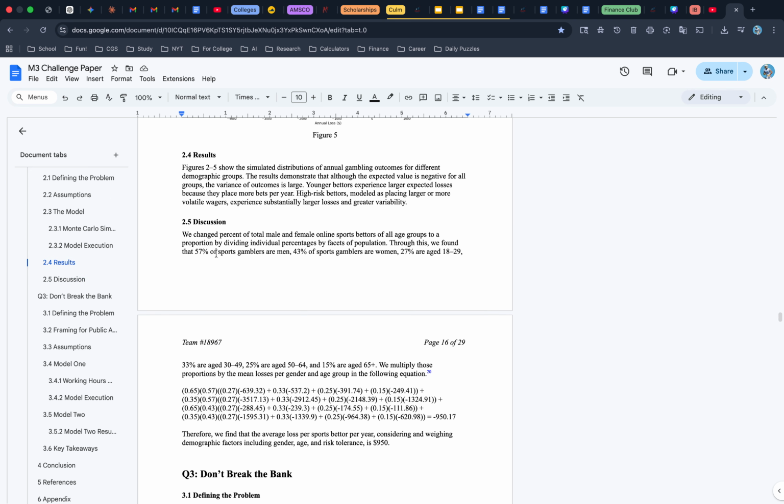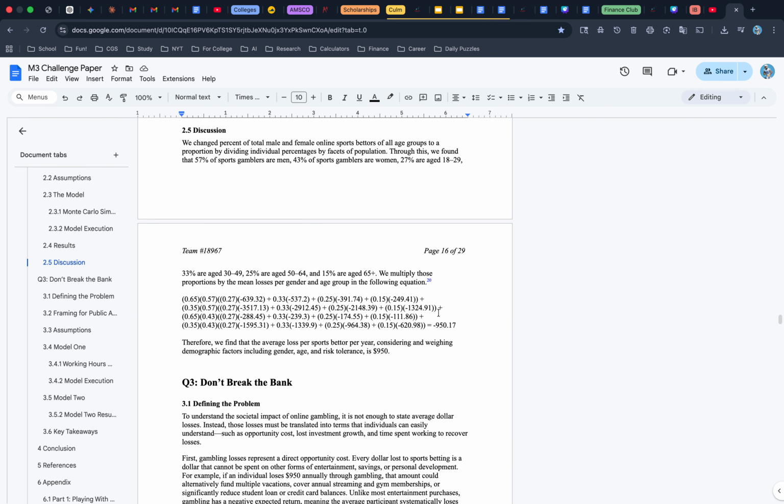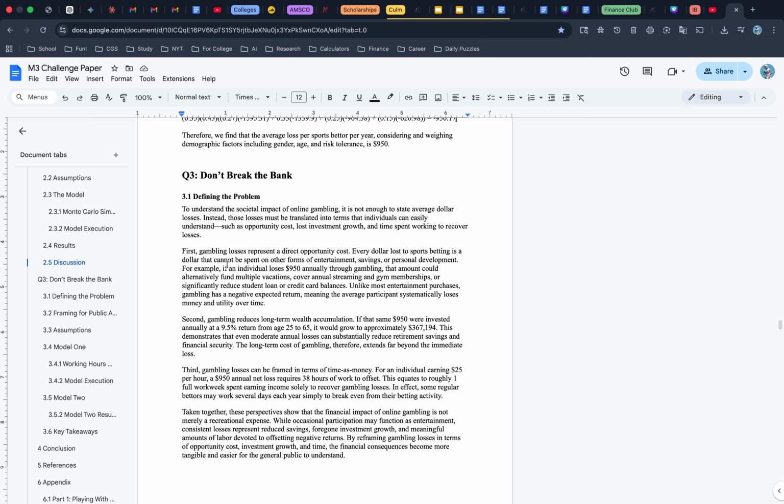And these are our discussion and our results. And eventually we averaged out all of those with a weighted average to conclude that on average, of the bettors in the entire world, or in the US and the UK, the average loss per bettor per year is about $950. And then we move on to question 3.